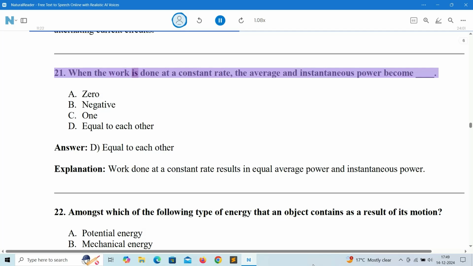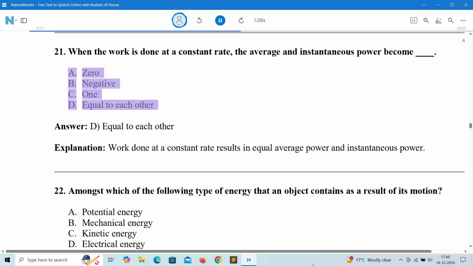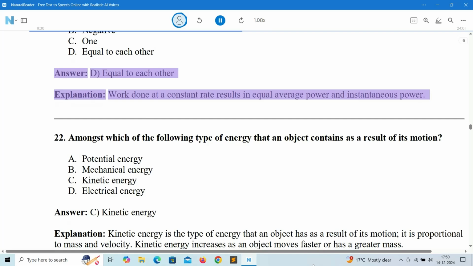21. When the work is done at a constant rate, the average and instantaneous power become A. 0. B. Negative. C. 1. D. Equal to each other. Answer: D. Equal to each other. Explanation: work done at a constant rate results in equal average power and instantaneous power.